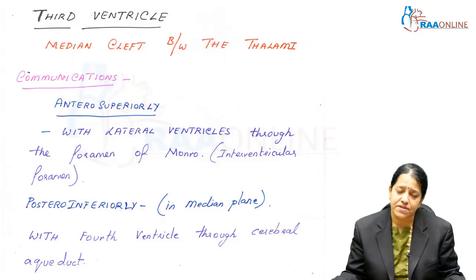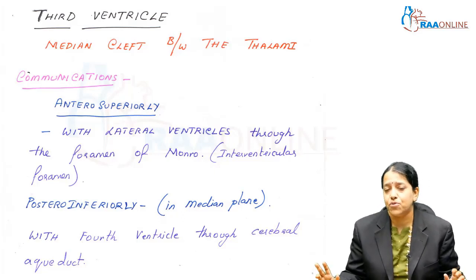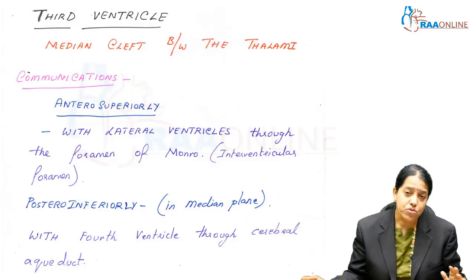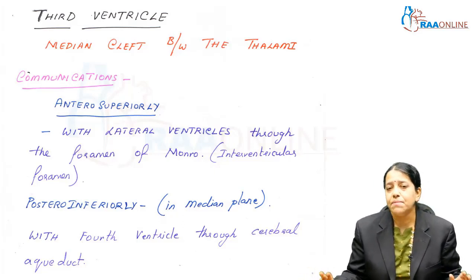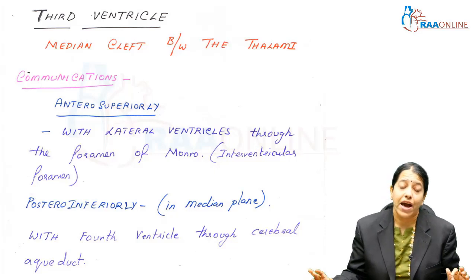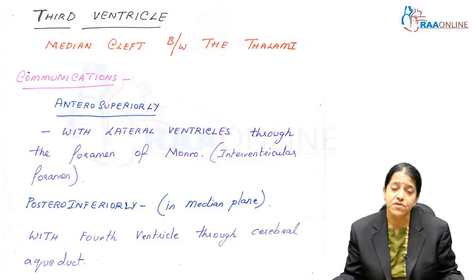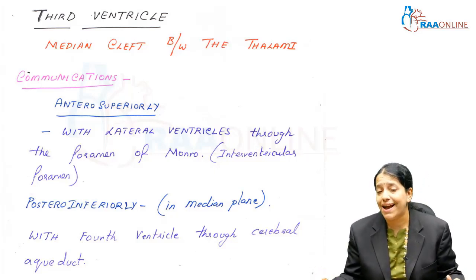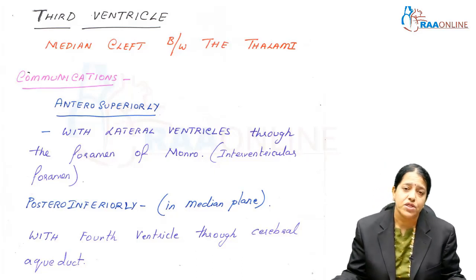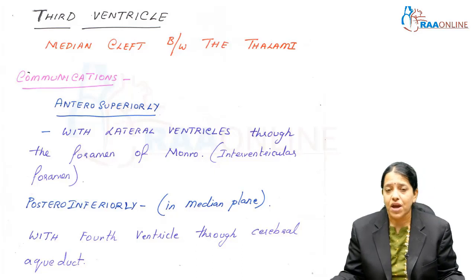The CSF is produced within the fourth, the third and both the lateral ventricles, and is also recirculated, reabsorbed into the systemic circulation with the help of arachnoid villi or granulations which are present within the lateral ventricles. Now coming to the class per se with the third ventricle,